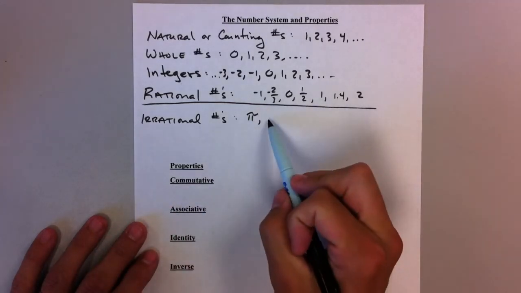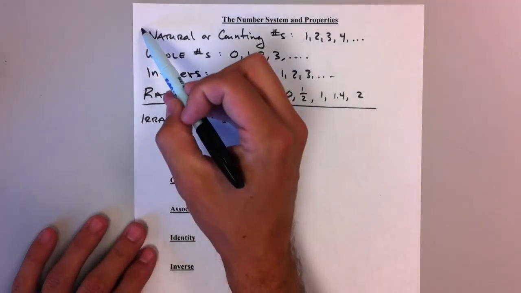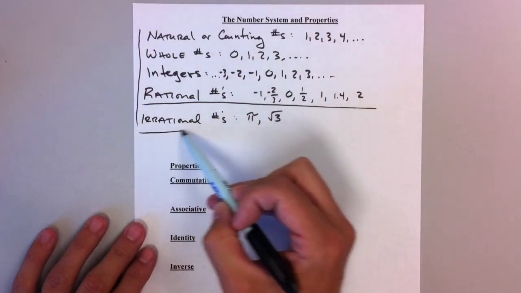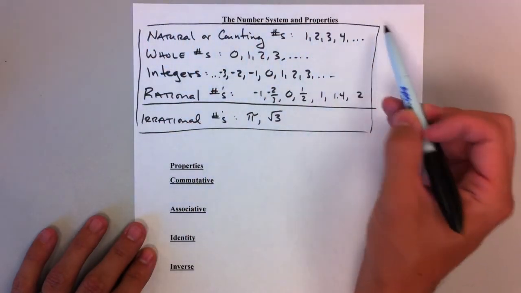Also, we have numbers like radical 3. Those would be examples of irrational numbers. Now all of these numbers are all part of what we call the real number system.